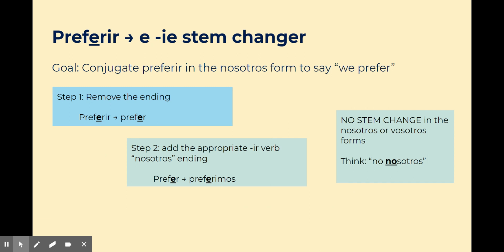If we look at the nosotros form to say we prefer, note that there is no stem change in the nosotros or the vosotros. Think nosotros. So we have step one, remove the ending. So we have preferir becomes prefer. And then step two is just to add the appropriate ir verb ending for the nosotros form. So preferir becomes preferimos.